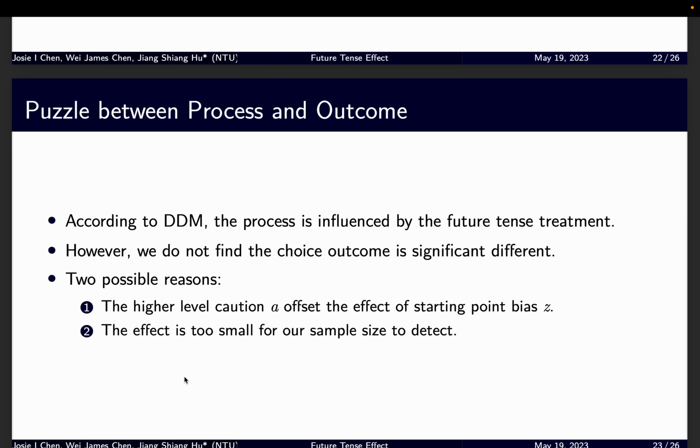Okay, so we found that the future tense indeed influences the decision process behind our treatment, but we do not find the choice outcome to be significant. There are two possible reasons here. The first one is that maybe a higher level of caution offsets the effect of the starting point bias, or maybe the effect is too small for our sample size to detect.